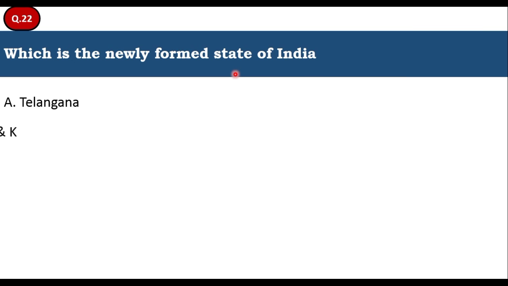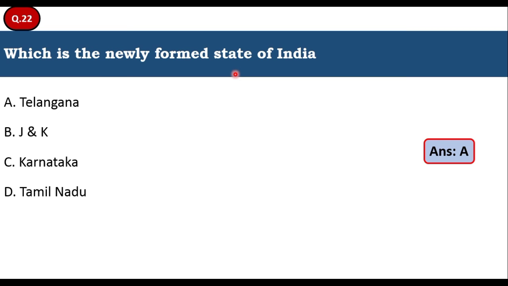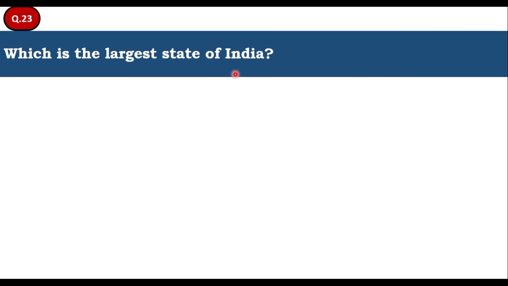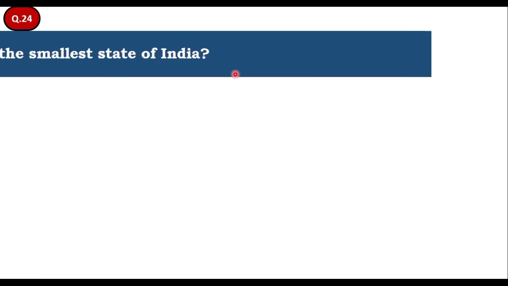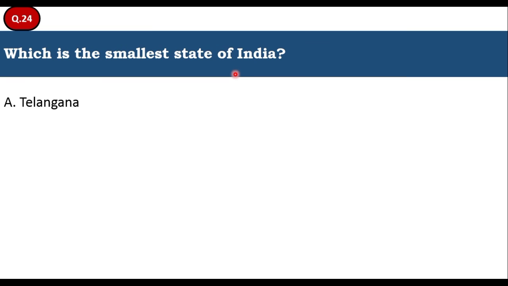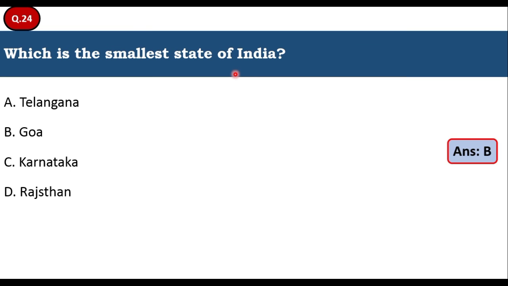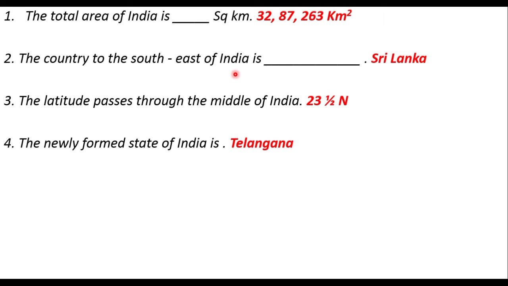Which is the newly formed state of India? Telangana, Jammu and Kashmir, Karnataka, Tamil Nadu. Yes, it is Telangana, which is the newly formed state of India. Next question: which is the largest state of India? Telangana, Goa, Karnataka, Rajasthan. Yes, it is Rajasthan. Next question: which is the smallest state of India? Telangana, Goa, Karnataka, Rajasthan. Yes, it is Goa, the smallest state of India. Option B is the right answer.